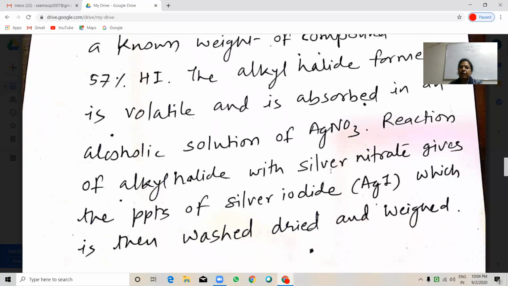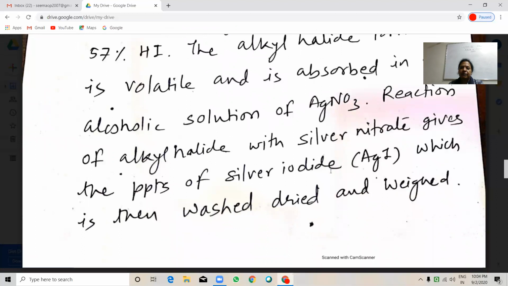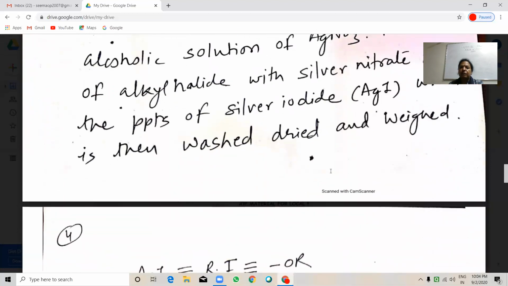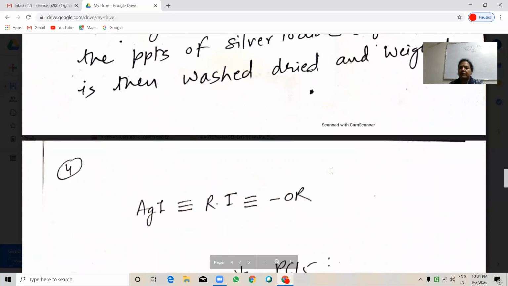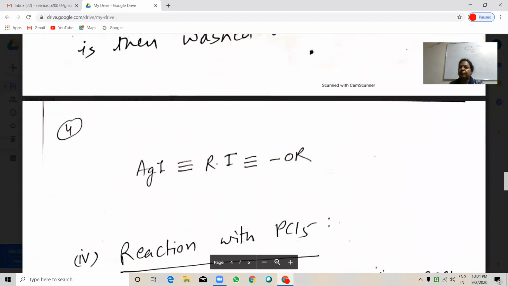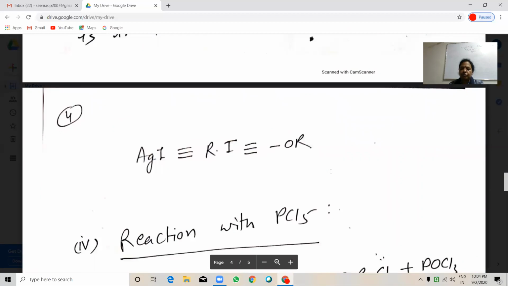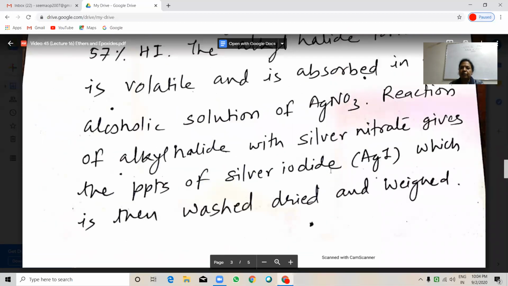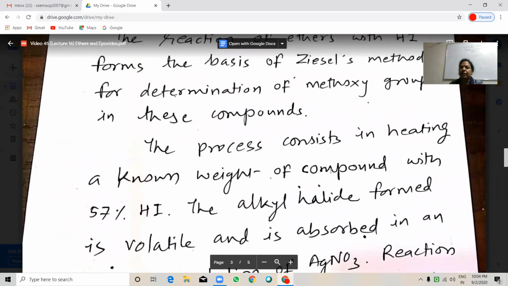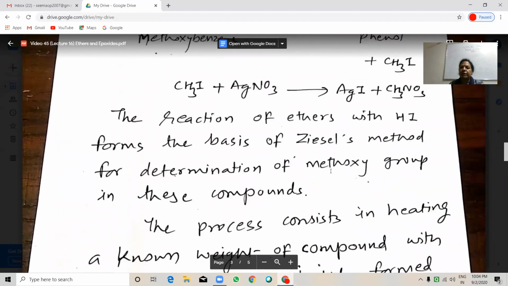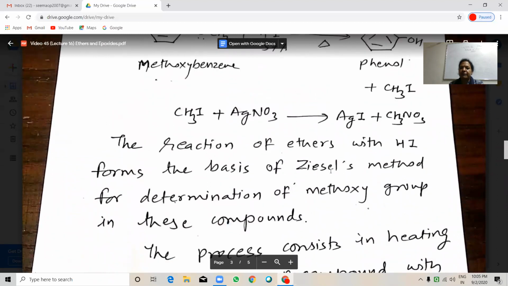Reaction of alkyl iodide with silver nitrate gives the precipitate of silver iodide, which is then washed, dried and weighed. So silver iodide precipitate is equivalent to RI and it is equivalent to the methoxy group present in the molecule. So it is a very useful technique to analyze quantitatively in the sample how many methoxy groups are present.